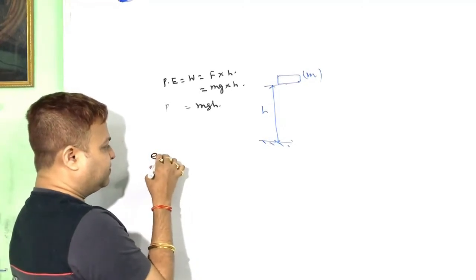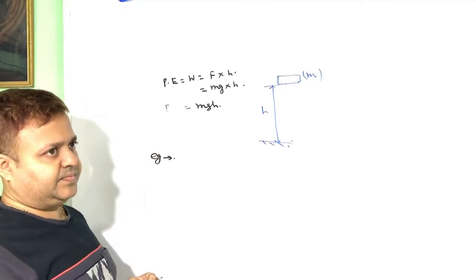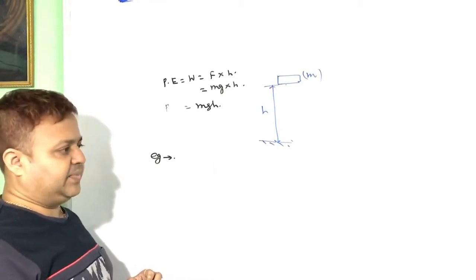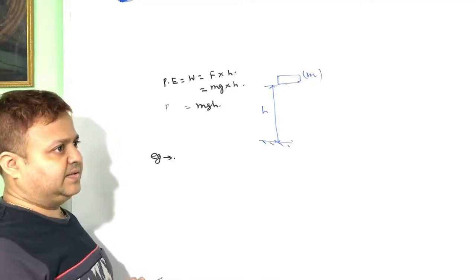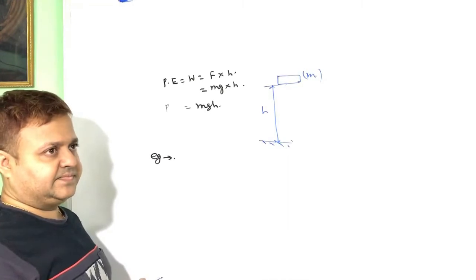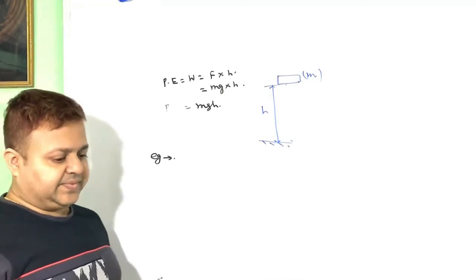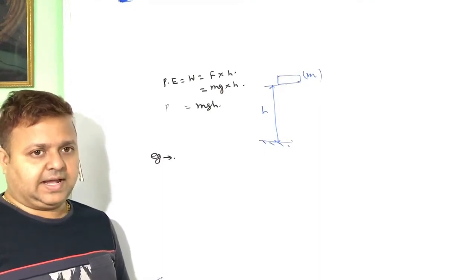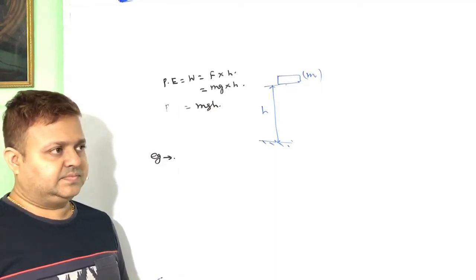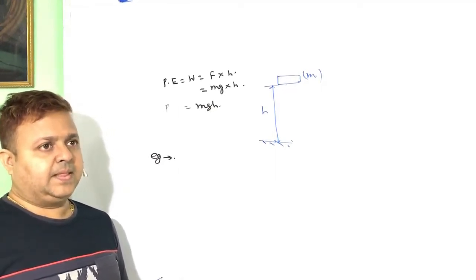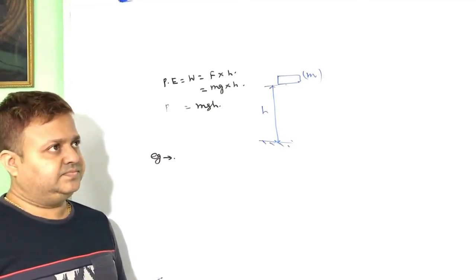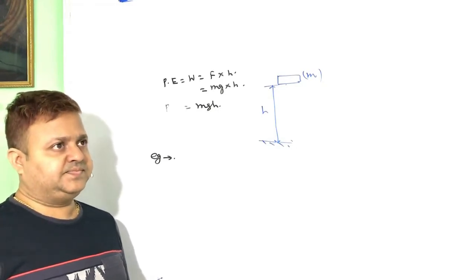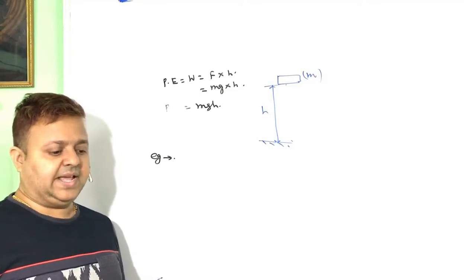Example: a load of mass 5 kg is lifted to a height of 10 meter with the help of a man of mass 60 kg.